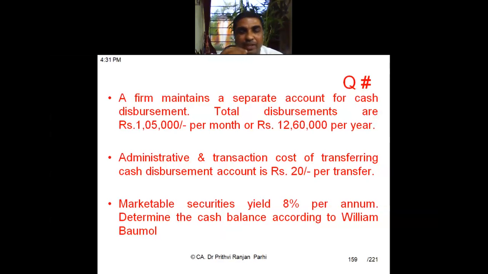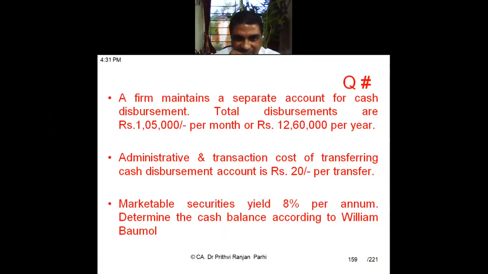So, how much cash balance is to be kept? That is the question. And you have seen the annual requirement is how much? 12,60,000. Okay, this marketable securities yield is 8% per annum. That means the return on investment rate is 8%.